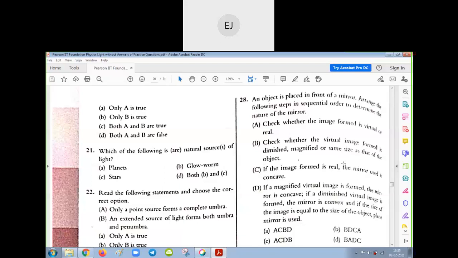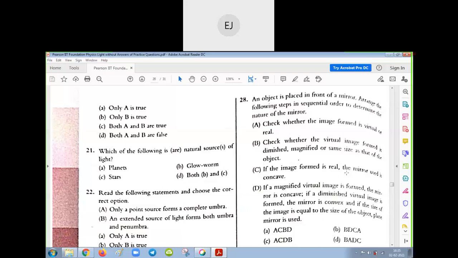So first you have to check whether the image formed is virtual or real. Number 8, first statement. Then if the image is real, directly you can say concave. How can we say it is real or virtual? If it is an inverted image, then it is real. If it is an erect image, then it is virtual. So if the image is real, the mirror is concave, that is C. Then next go for the virtual image.